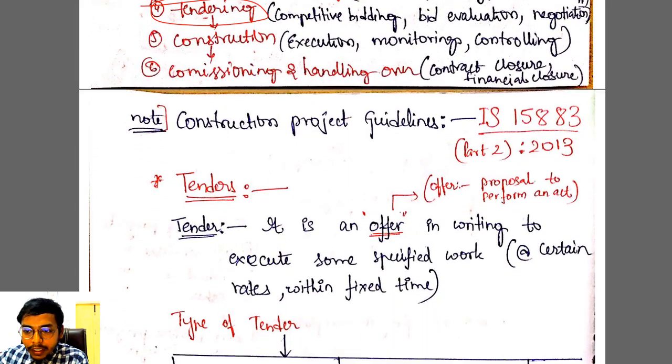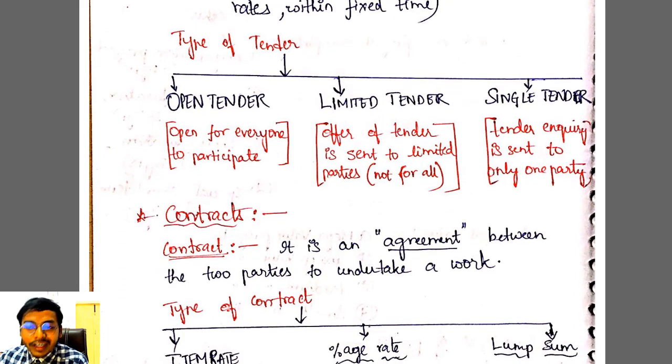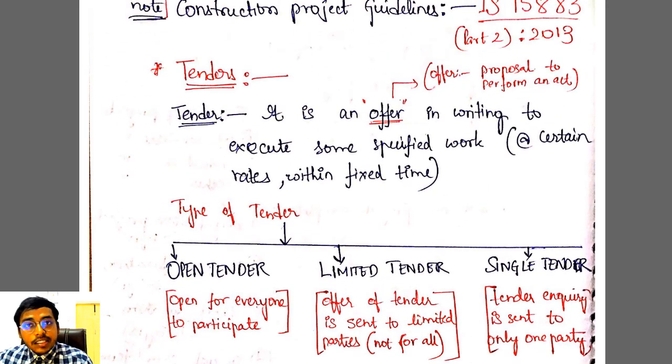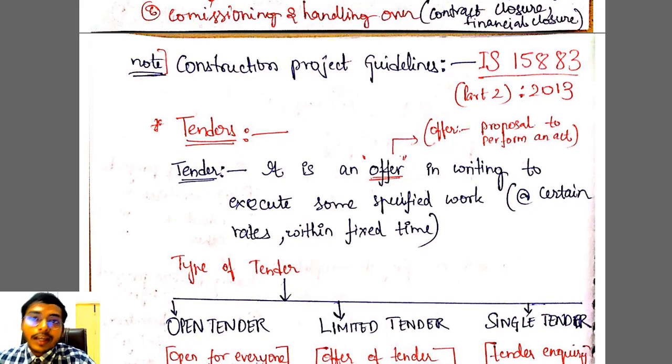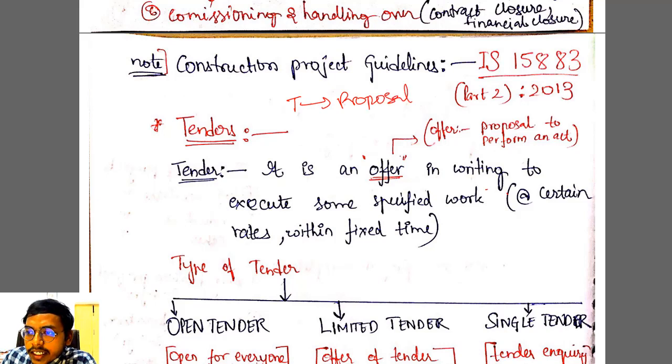Okay, so what is tender and what is contract? Both we will study now. Just listen to me once and you will never forget it. Even if you want to forget it, you will be unable to forget it. Tender is nothing but a proposal. What is tender? It is nothing but a proposal. And what is contract? Contract is nothing but an agreement, a legal agreement.